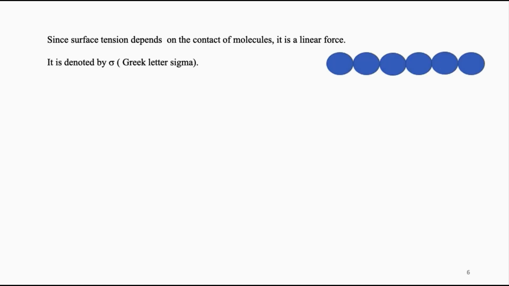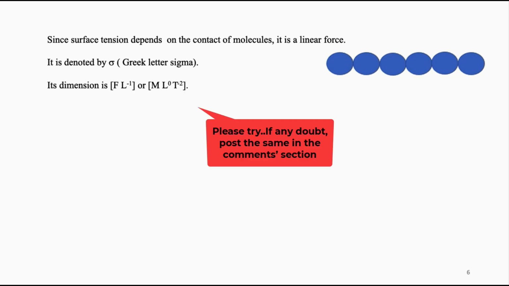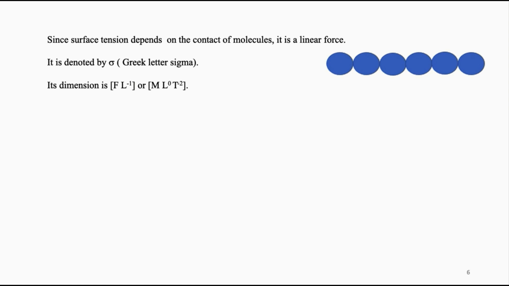As the surface tension depends upon the length of contact between the molecules, it is a linear force as shown in figure. Further, it is denoted by the Greek letter sigma, and has the dimensions of F^1 L^-1 or M^1 L^0 T^-2.